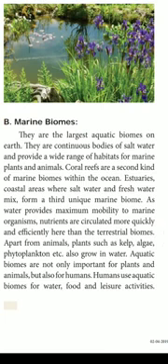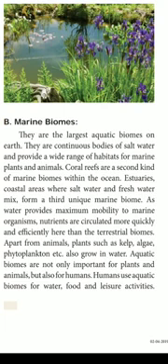So what are the things you can see in the sea? Coral reefs are the second kind of marine biomes within the ocean. Estuaries, coastal areas where salt water and fresh water mix, form a third unique marine biome. As water provides maximum mobility to marine organisms, nutrients are circulated more quickly and efficiently here than in the terrestrial biomes. So, compared to the terrestrial biomes, here in the marine biomes we can see more animals and plants. Apart from animals, plants such as kelp, algae, phytoplankton, etc. also grow in water.